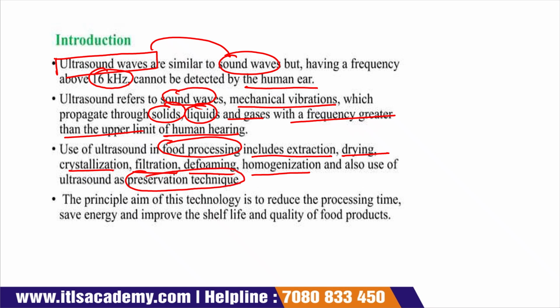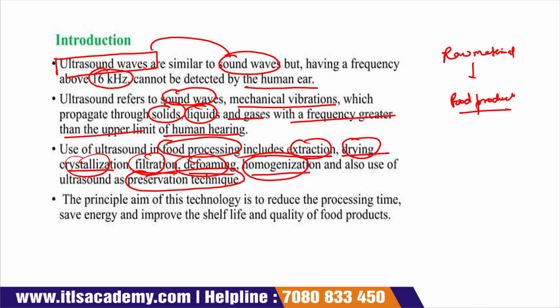We can use ultrasound in both types of techniques, like either in food processing, that is the conversion of the raw material into food products, which includes extraction, drying, crystallization, filtration, defoaming and homogenization. But along with this food processing, these ultrasound waves can also be used in a preservation technique.